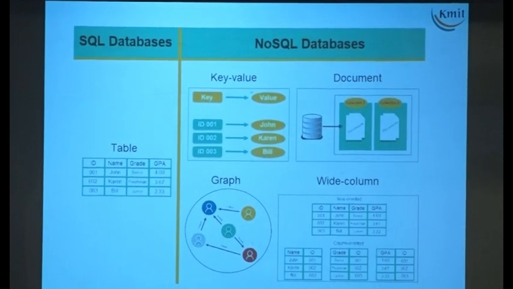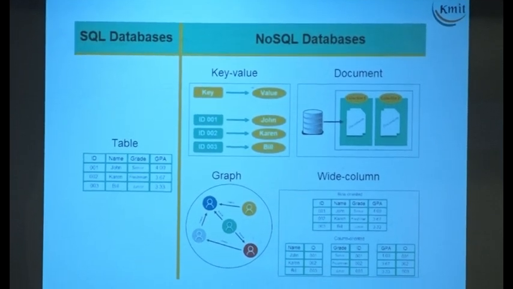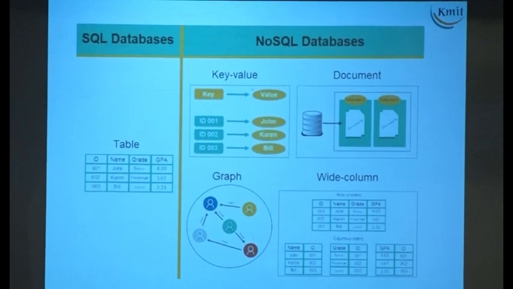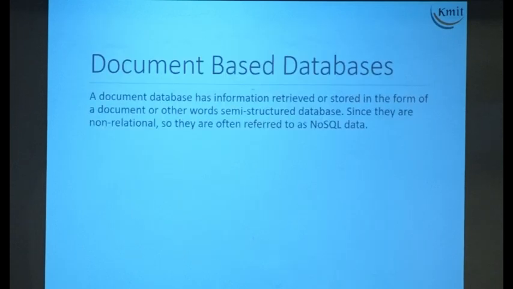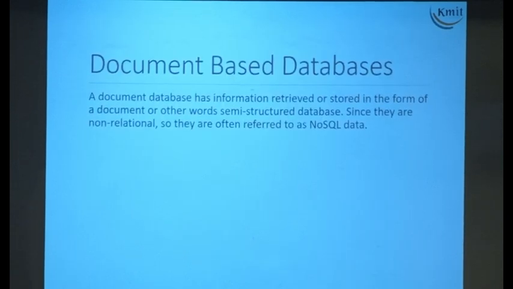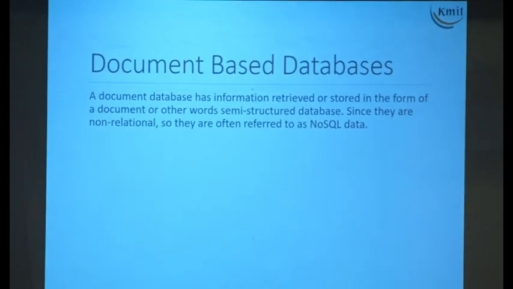A column name there is a key here, okay? If you see on the right, key value pair, then there's a document, there is a graph. Then in certain cases you need a lot of space, you have wide column ones, different types of databases. Retrieved and stored in the form of a document, or in other words, semi-structured. Like that.